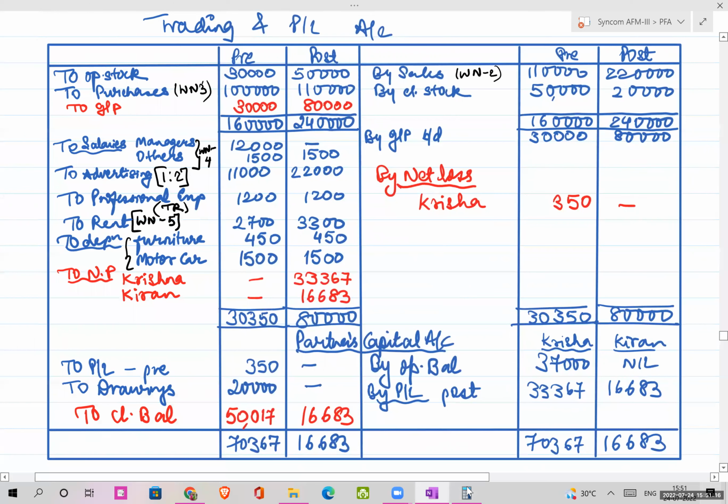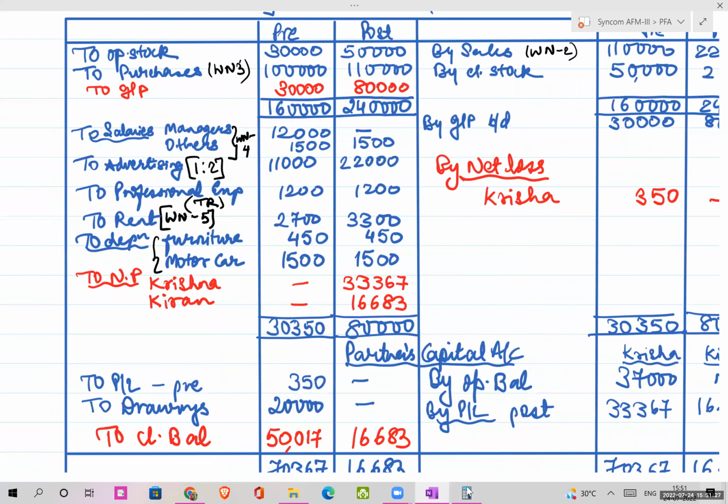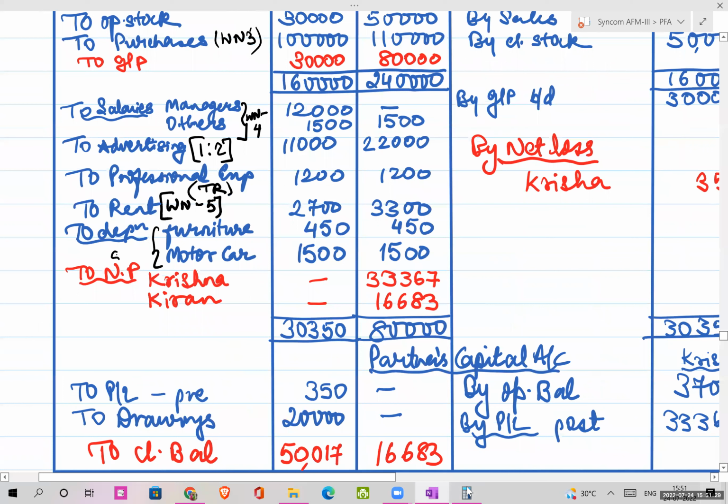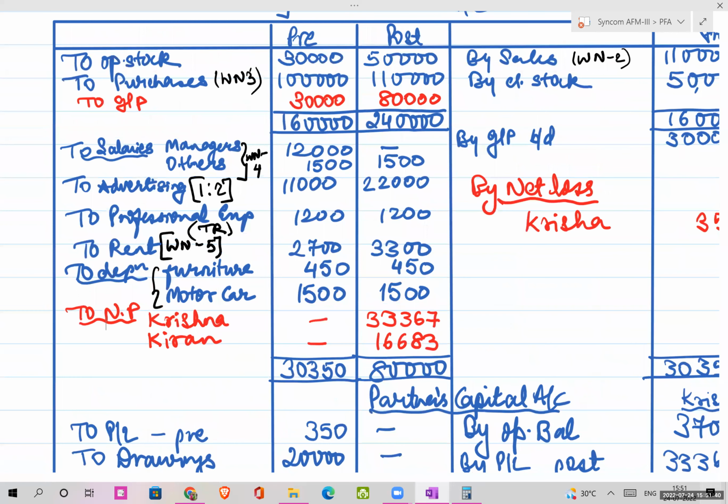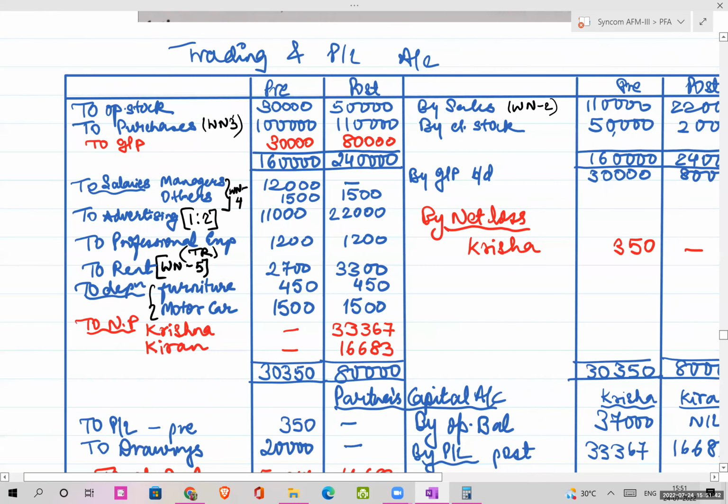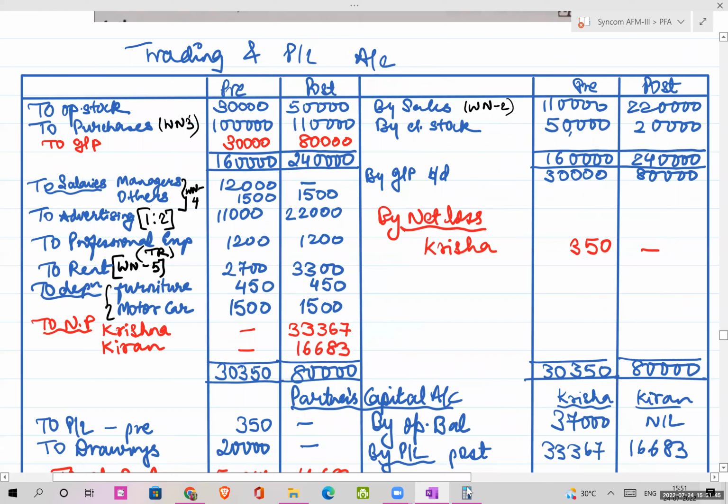Both will be under time ratio. Okay. Is this clear? So this will go in which ratio? Time ratio. Then you need to close your P&L accounts.